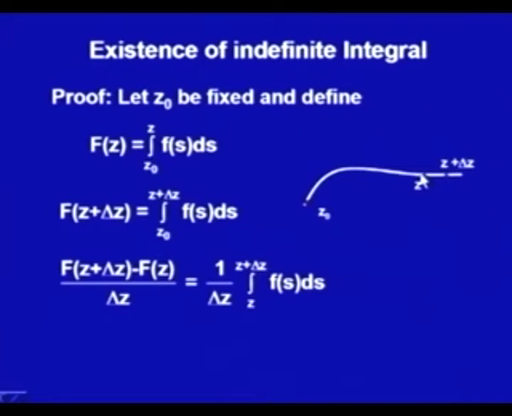Let us first see that from z to z plus delta z, the length of this path is only delta z.